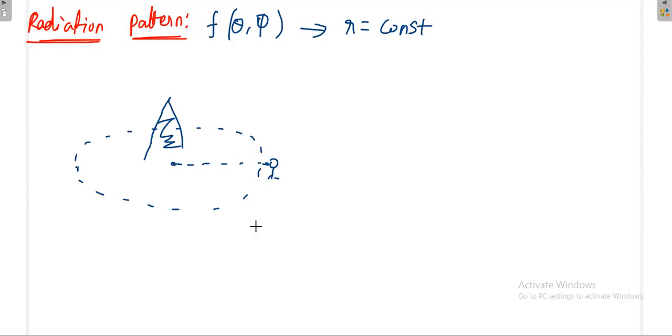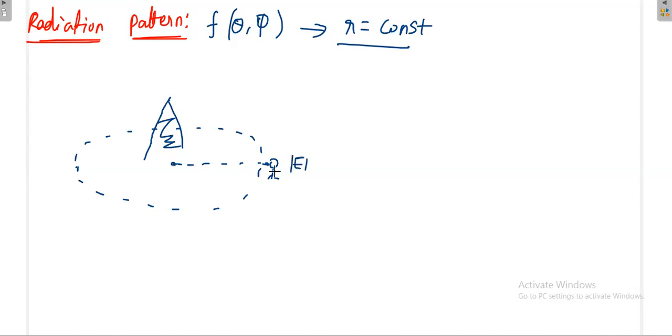I am drawing one imaginary circle around the tower. When I am drawing an imaginary circle around the tower, what is R? R is constant. You can draw anywhere, of smaller radius or bigger radius, that's okay. So some R you have to choose. R is constant. Then I measure how much electric field I am receiving.